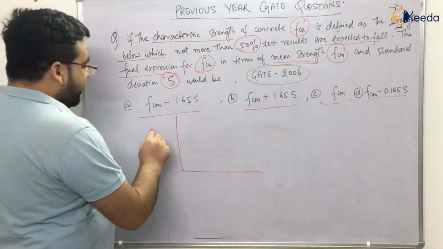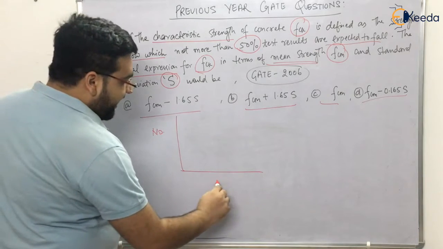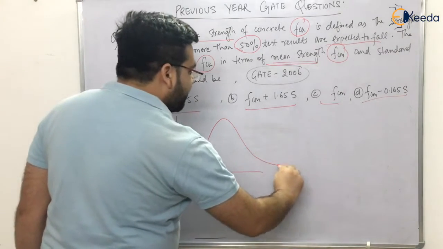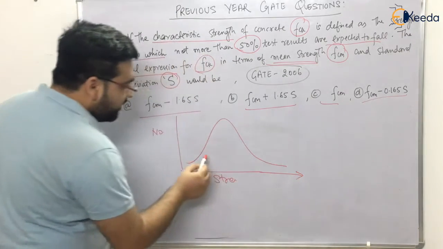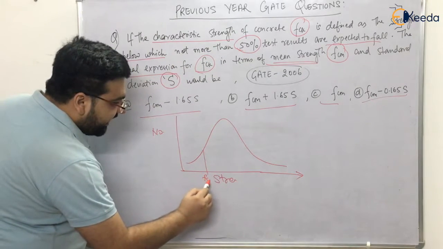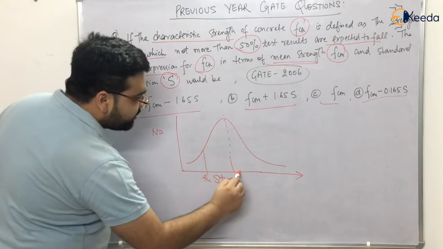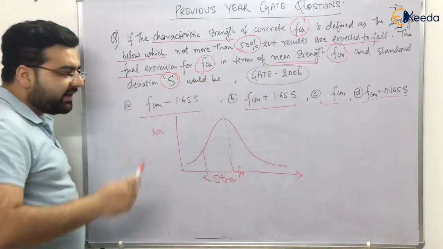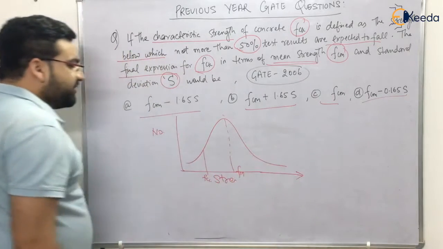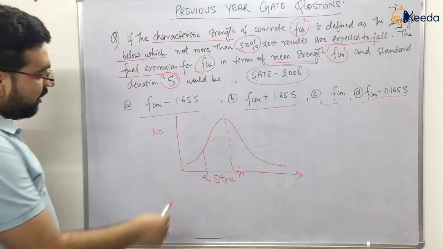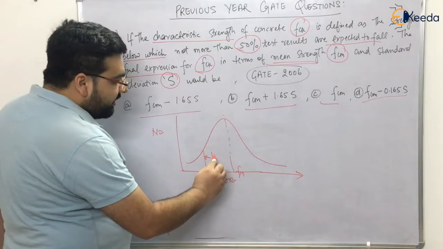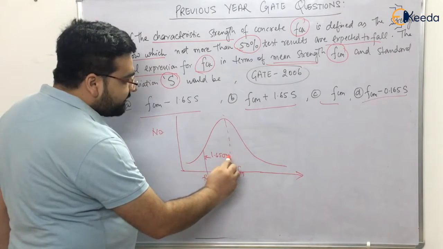So let us say this is the number of samples, and this is your strength. The graph was like this. It was a bell-shaped curve known as the normal distribution curve. So this was your FCK. This was your mean strength, which was denoted by FM. Here it is FCM, it doesn't matter. Now, from this graph, FM is equal to FCK plus 1.65 times sigma.